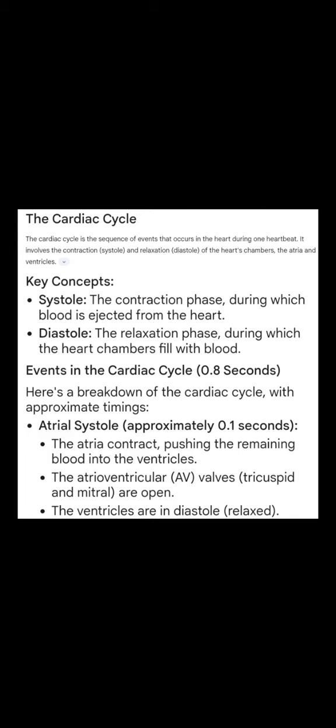Events in the cardiac cycle: 0.8 seconds. Here's a breakdown of the cardiac cycle, with approximate timings. Atrial systole, approximately 0.1 seconds. The atria contract, pushing the remaining blood into the ventricles. The atrioventricular (AV) valves, tricuspid and mitral, are open. The ventricles are in diastole, relaxed.